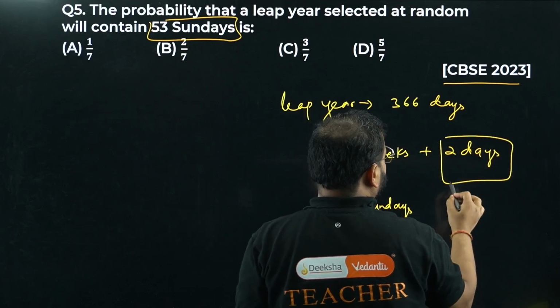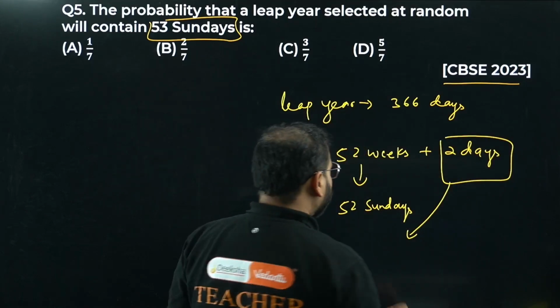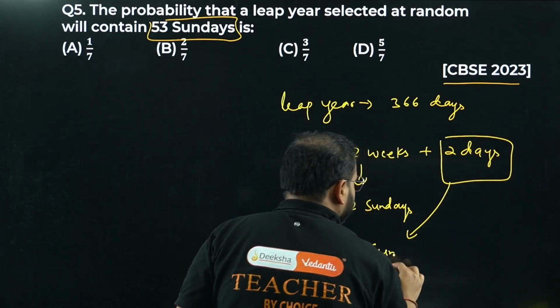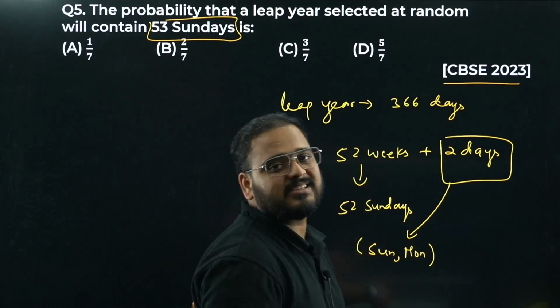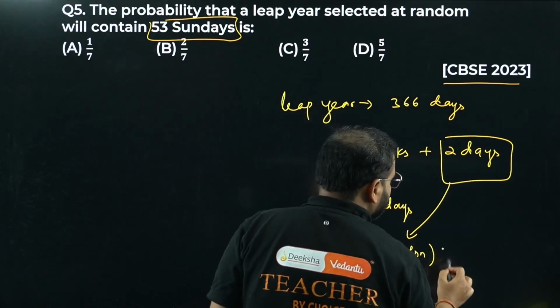Now these 2 days can be any combination of days. It can be Sunday, Monday: the first day is Sunday, the second day is Monday. What about the other combinations?